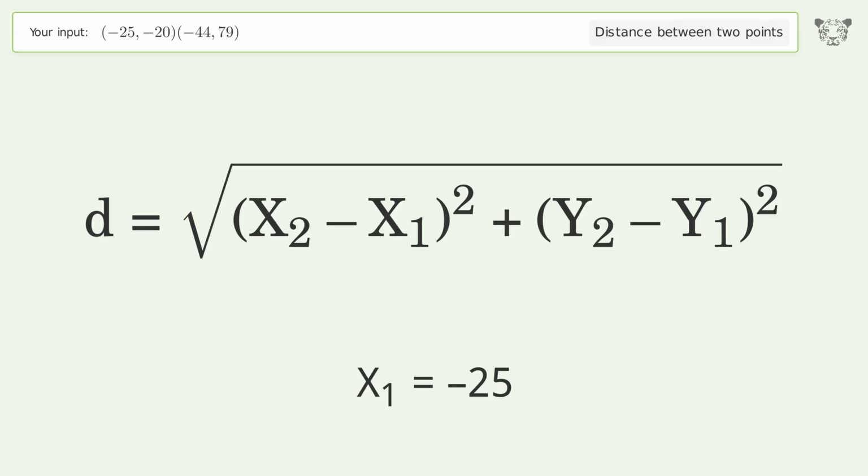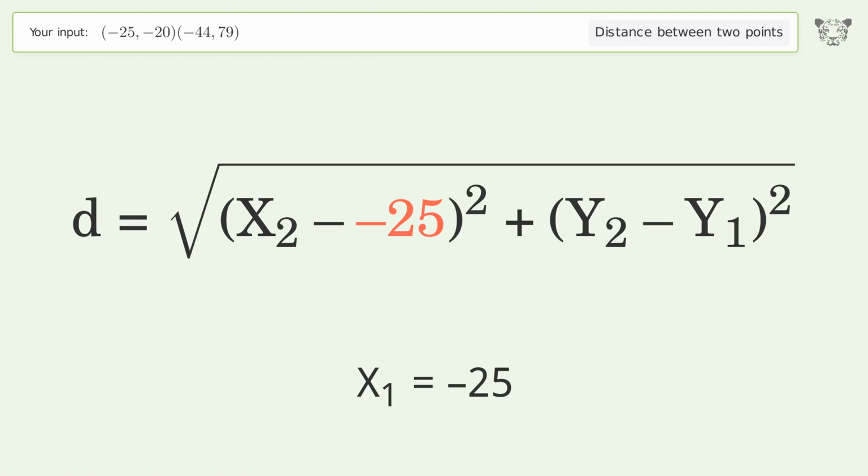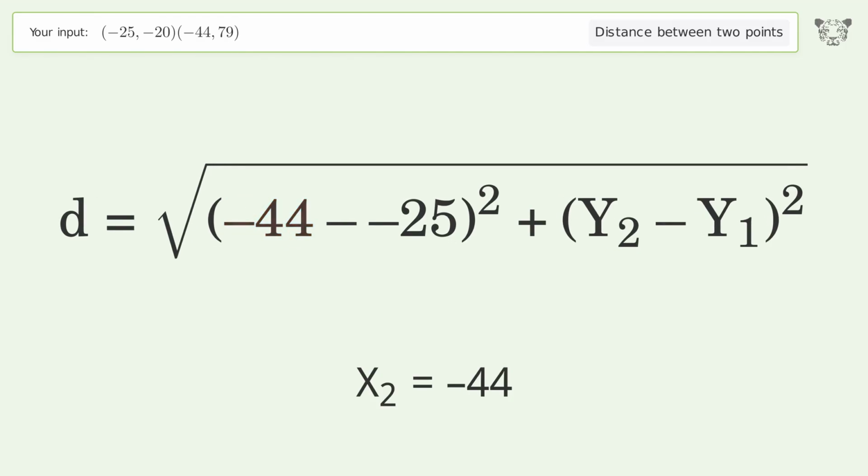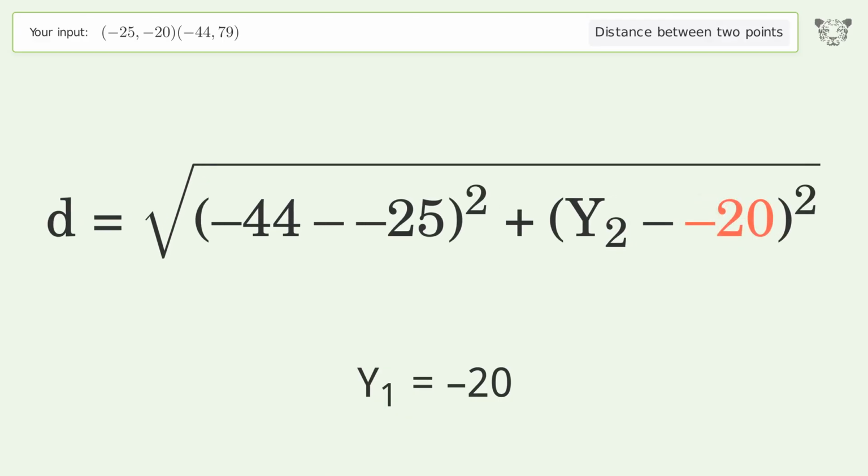x1 equals -25. x2 equals -44. y1 equals -20. y2 equals 79.